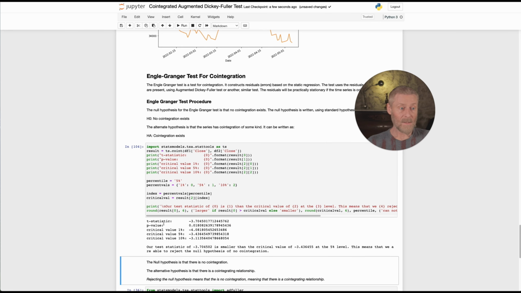Now what did we get? T-statistic, minus 3.70. What is the critical value at 5%? It's minus 3.43, which means this number is actually more negative. And lo and behold, our test statistic of minus 3.7 is smaller than the critical value of minus 3.43 at the 5% level. This means that we're able to reject the null hypothesis of no integration. We are able to reject it, statistically speaking.